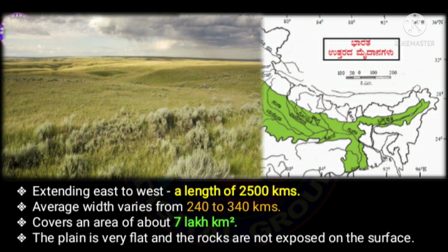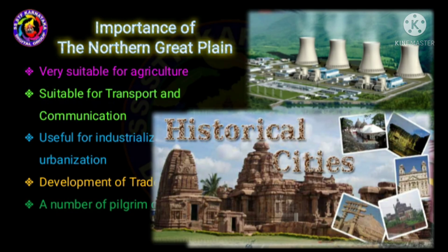Its average width varies from 240 to 340 kilometers. It covers an area of about 7 lakh square kilometers. The plain is formed from the fertile alluvium which is deposited by the rivers which flow from the Himalayas. And these plains are very flat and the rocks are not exposed on the surface. Let us now understand about the importance of the Northern Great Plains.